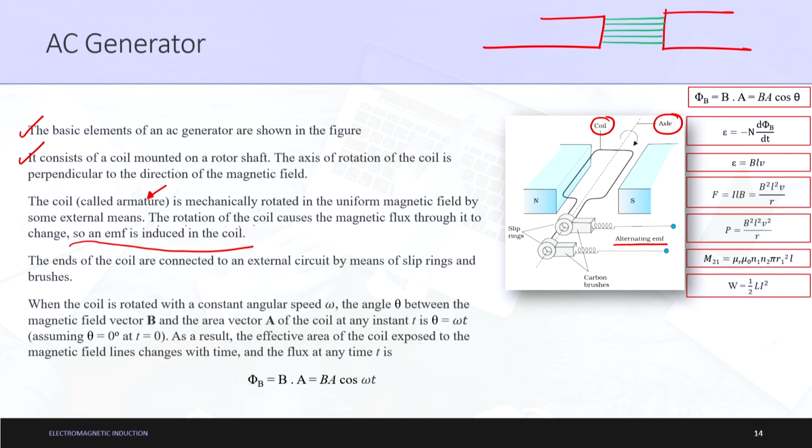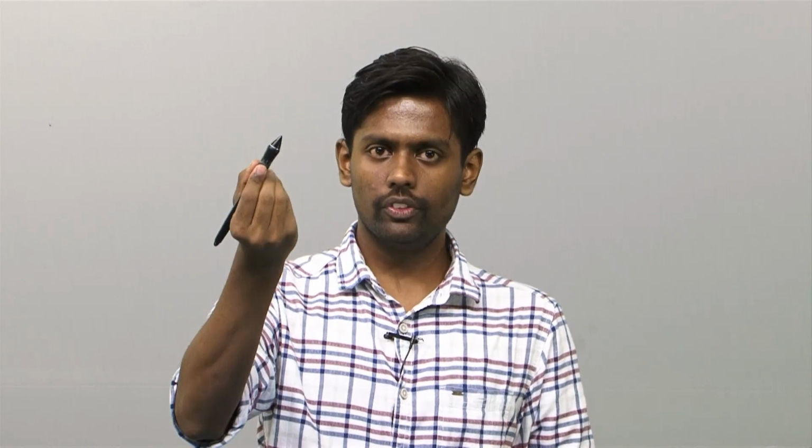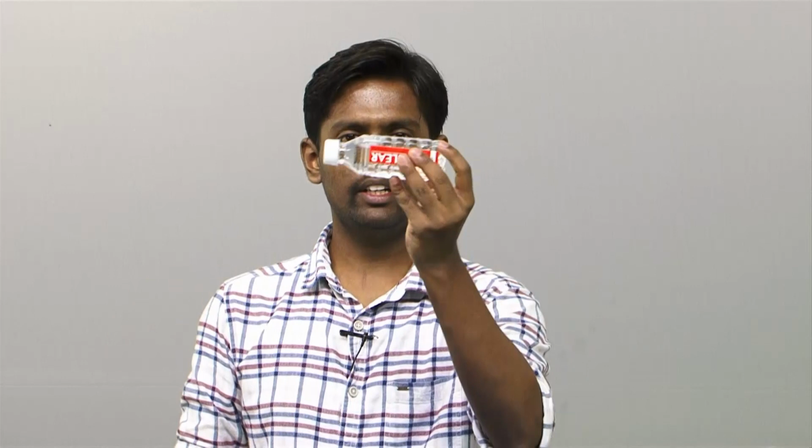Faraday's law of induction states that the EMF produced is nothing but minus N d phi B by dt, that is, the change in flux with respect to time. The time rate of change of flux leads to the production of EMF. Now, how will EMF change? Let us say at t equal to 0, the magnetic field is like this, the area involved is like this, and the value of theta is 0.